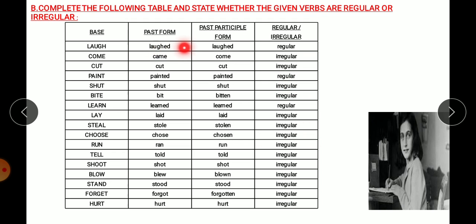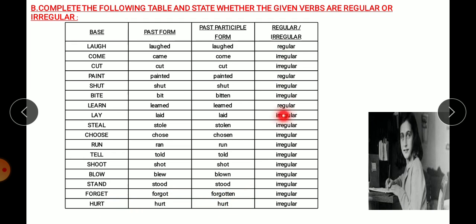So laugh, laughed, laughed. Come, came, come. Cut, cut, cut. Paint, painted, painted. Shut, shut, shut. Bite, bit, bitten. Learn, learned, learned. Lay, laid, laid. Steal, stole, stolen. Choose, chose, chosen. Run, ran, run. Tell, told, told. Shoot, shot, shot. Blow, blew, blown. Stand, stood, stood. Forget, forgot, forgotten. Hurt, hurt, hurt. Right?